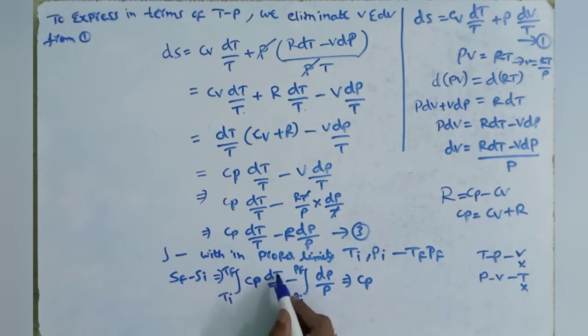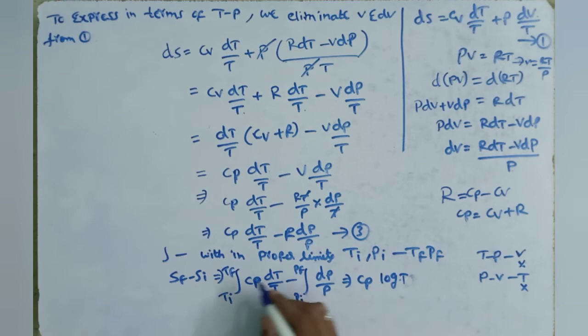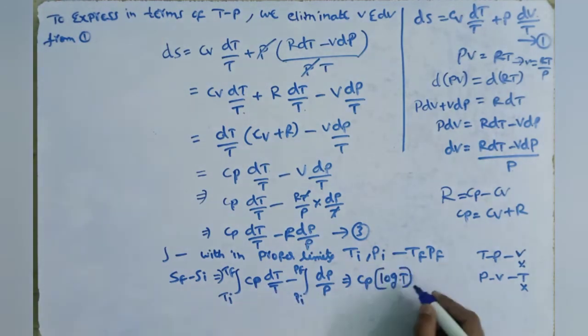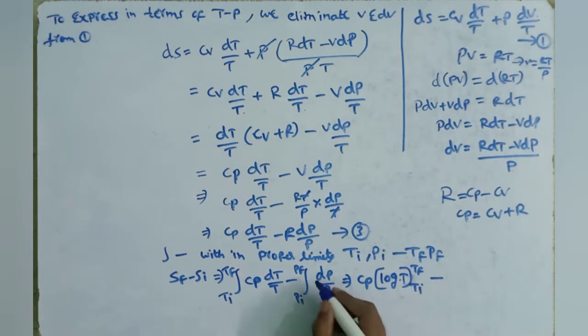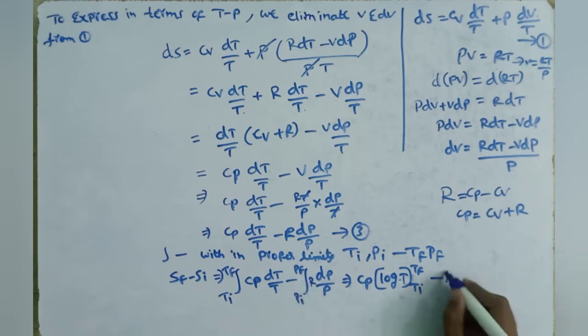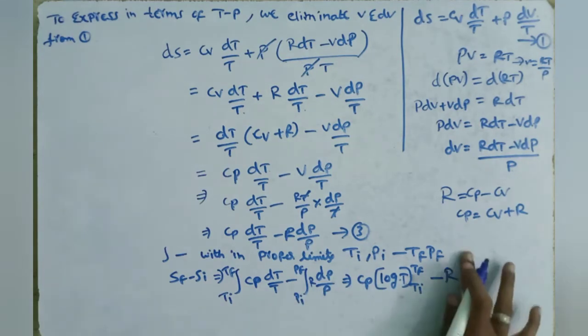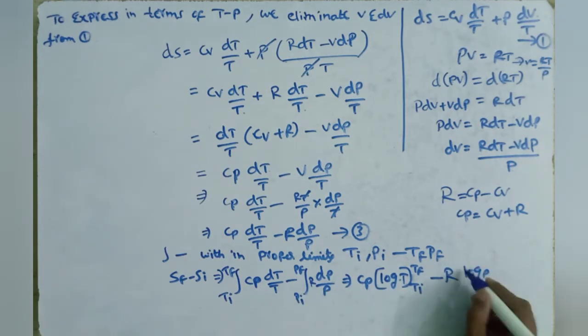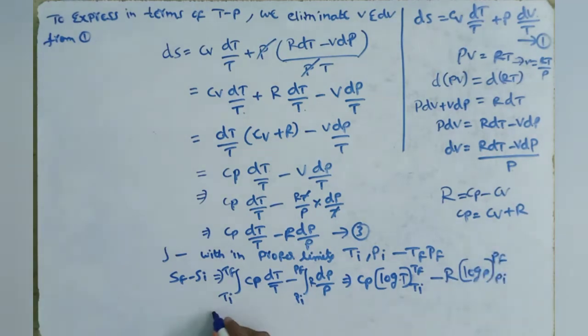The integral of 1 by T dT is log T, with limits Ti and Tf, minus R, which is constant and written out of the integral. The integral of 1 by P dP is written as log P, from initial state to final state.